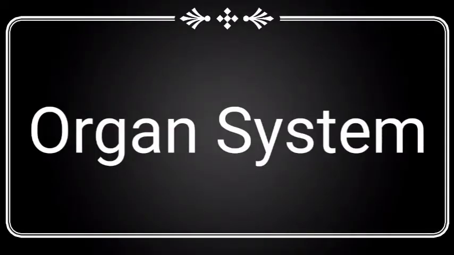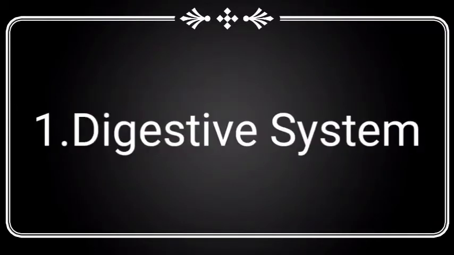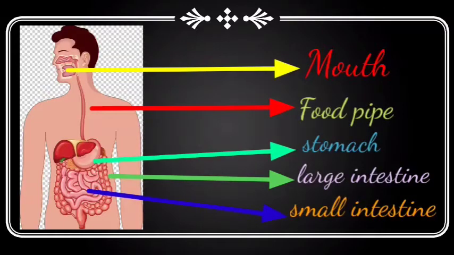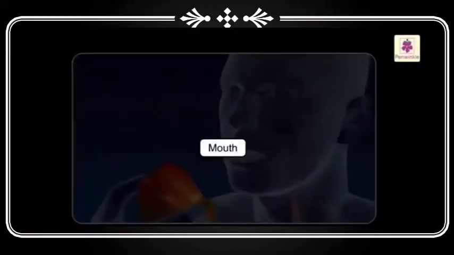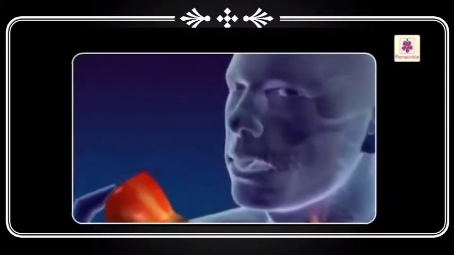Today we are going to study about different organ systems. First one, the digestive system. These are the main parts of the digestive system: mouth, food pipe, stomach, large intestine and small intestine. We take in food through our mouth.